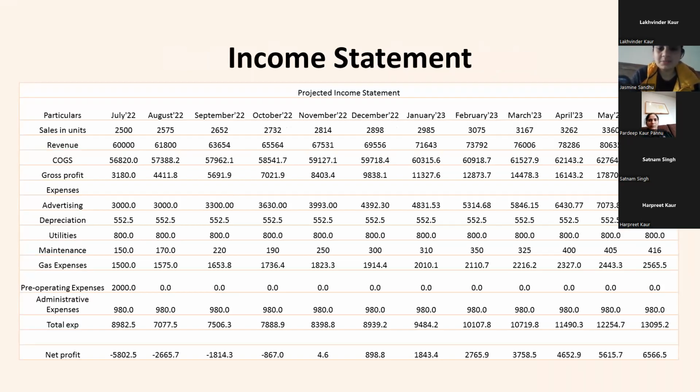Next is the income statement. This income statement illustrates the short-term financial position of the business and is presented on a monthly basis. There has been a dramatic improvement in the performance of the company over the past couple of years, which is reflected in this income statement.